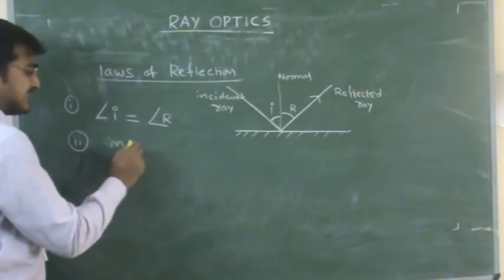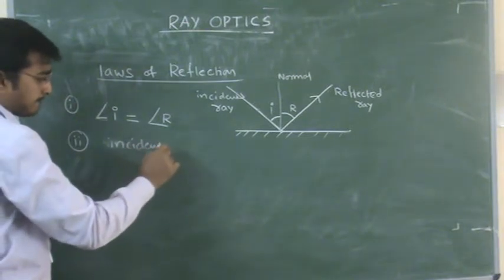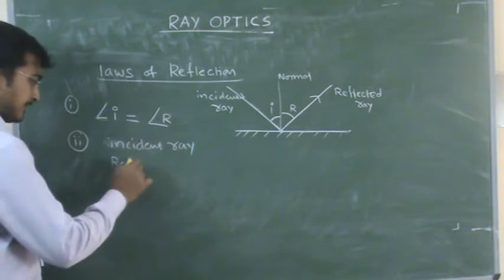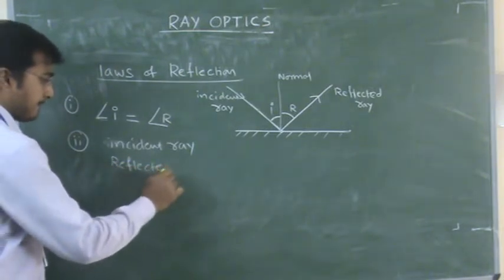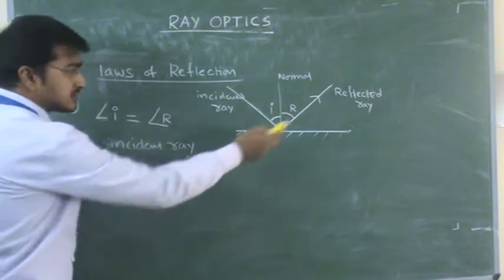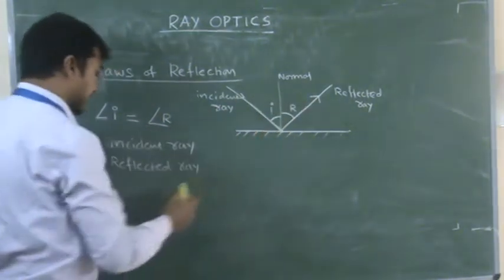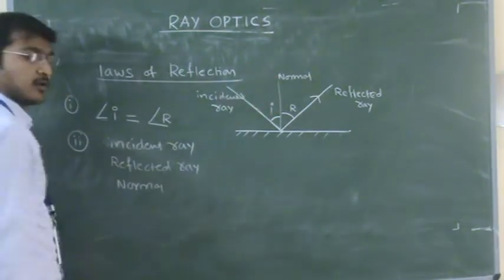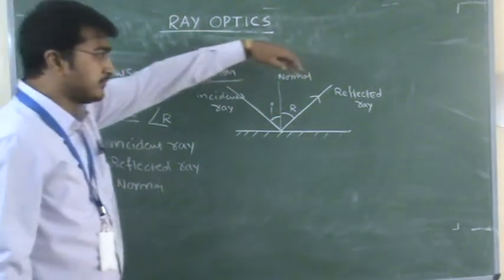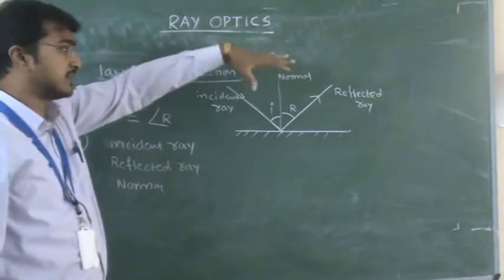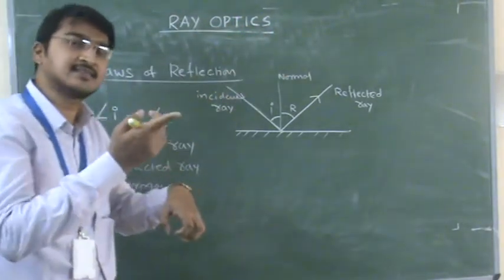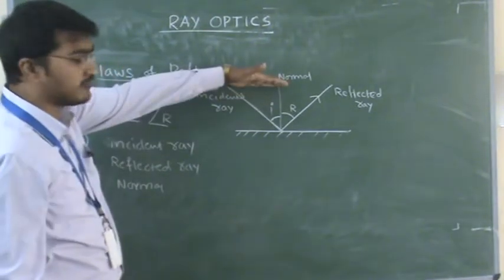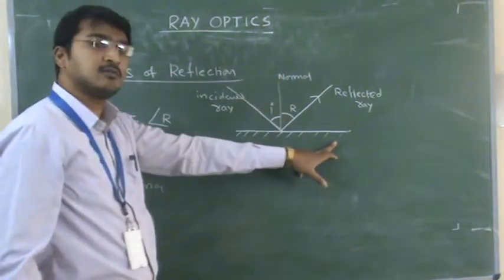What is the second point? Now, these are the three: the incident ray, the reflected ray, which is this one, and the normal of the plane. These three lie in the same plane or same medium. For example, this is medium 1, air. This is medium 2, the mirror.